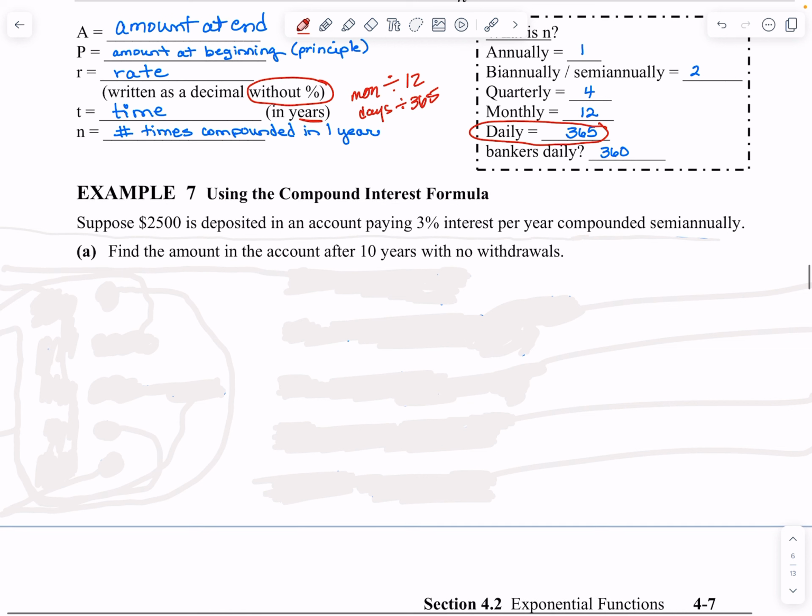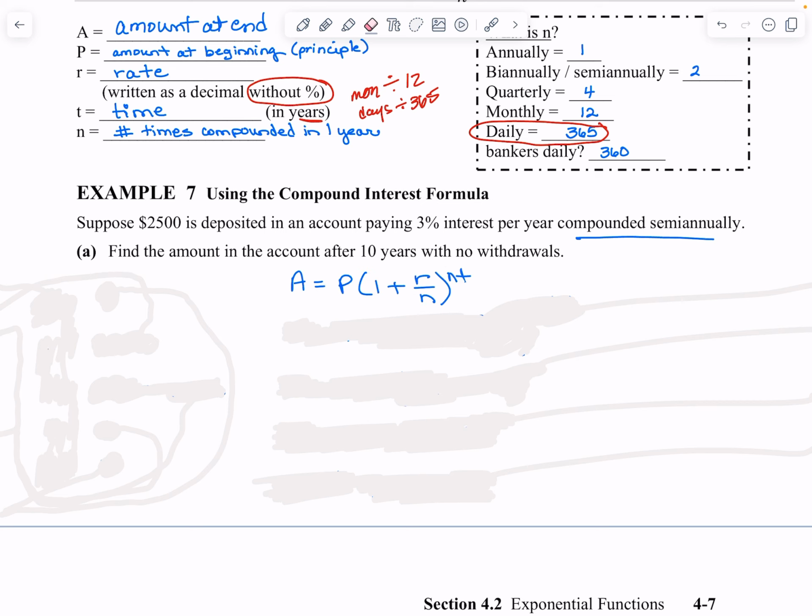Okay, so let's just work a problem. Suppose I have $2,500. I'm going to put it in an account, and it's paying 3% interest per year, compounded semi-annually. The minute you see compounded semi-annually, you go ahead and just write that formula down.